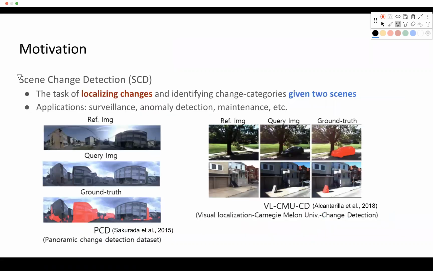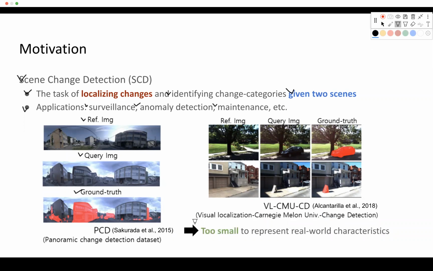Firstly, what is scene change detection? It is the task of localizing changes and identifying change categories given two scenes. For example, given reference and query images taken at different time steps, we want to evaluate the change masks. And there are numerous applications such as surveillance, anomaly detection, and maintenance.